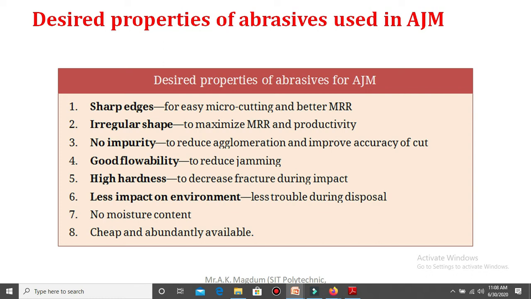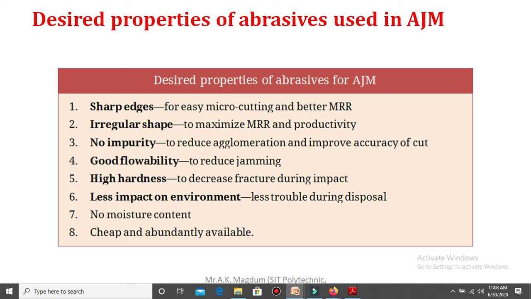Next, the second property, irregular shape. This is to maximize MRR and productivity. For that purpose, irregular shape of abrasive particles is required for the abrasive jet machining process, because whenever irregular shapes are there, each and every shape of that abrasive particle comes into contact with the workpiece surface and removes a certain quantity of material from the workpiece.